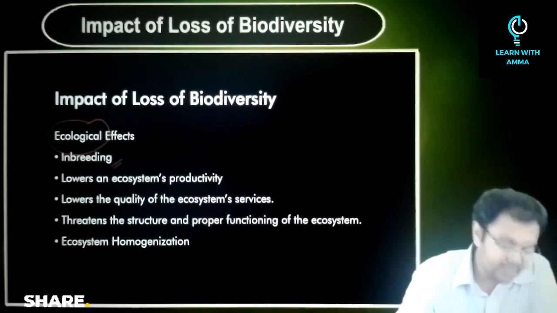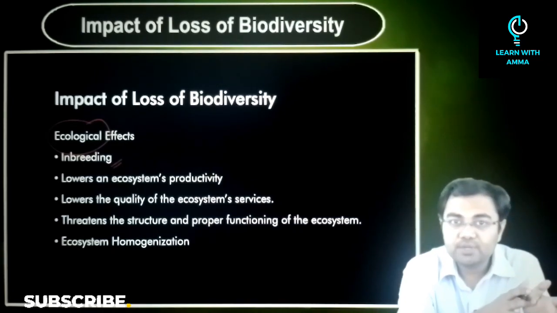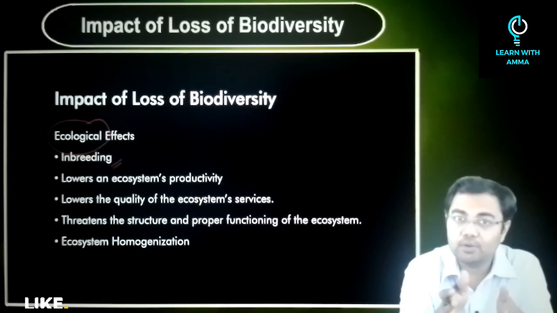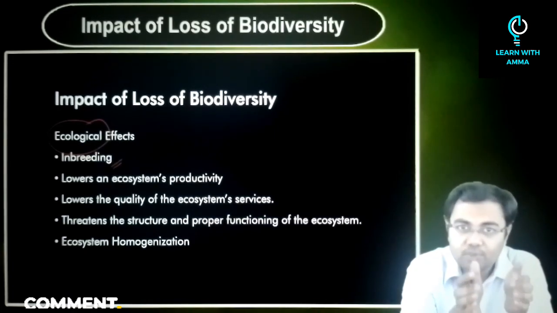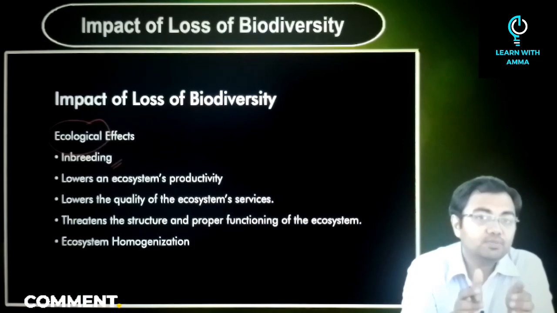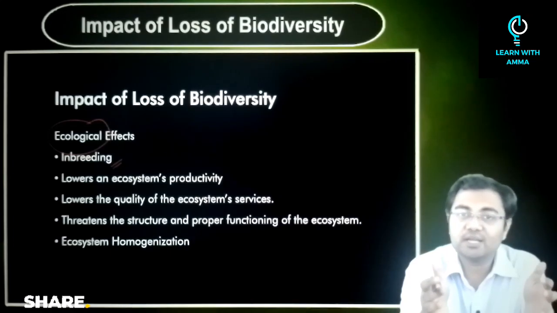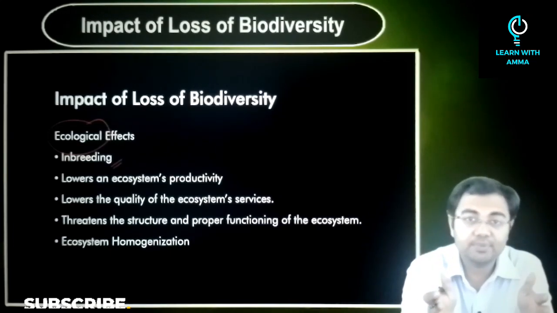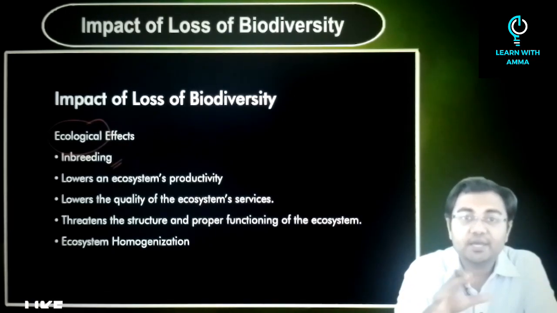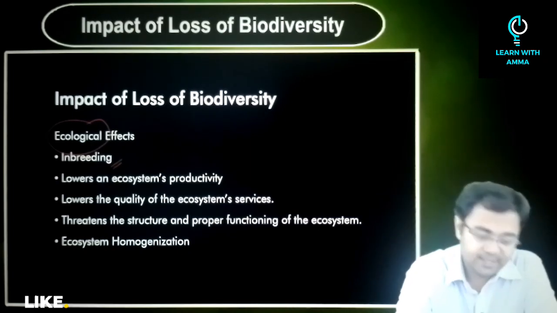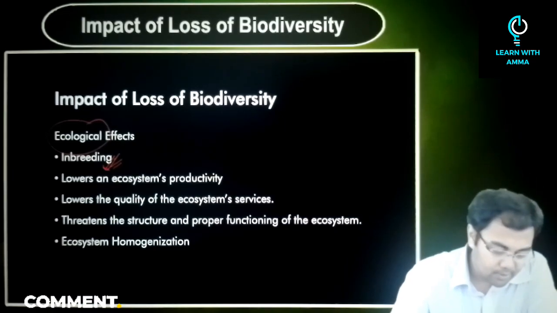So first is inbreeding. Now, why are we talking about inbreeding? If you go back to habitat destruction or habitat loss, fragmentation, etc., that we studied, we discussed that the population will be confined in a smaller area. And once it has been confined to a smaller area, it will not have a better gene pool. The breeding, the mating will happen in a very small confined area, and slowly and steadily the genetic diversity of the given species will start to decrease. And this is why we are talking about inbreeding, and inbreeding ultimately will lead to bigger problems.